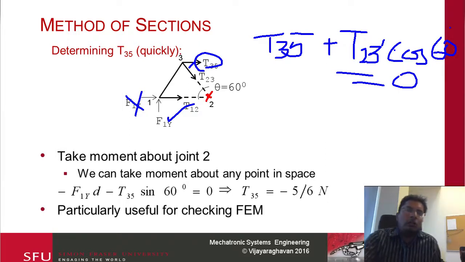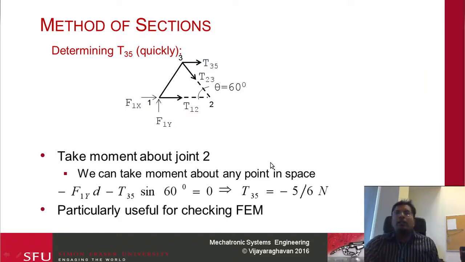This concludes our quick analysis on trusses. Basically what we did, really quickly, was talk about stability and stability of truss structures. The next thing we did was talk about what it means to be statically determinate and statically indeterminate, and then we talked about the method of sections and the method of joints. This concludes our video here.